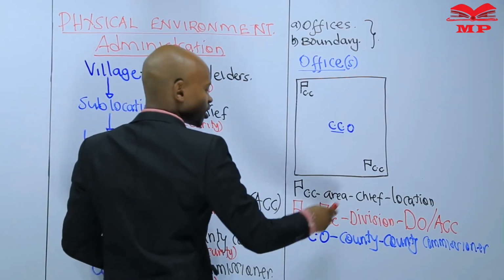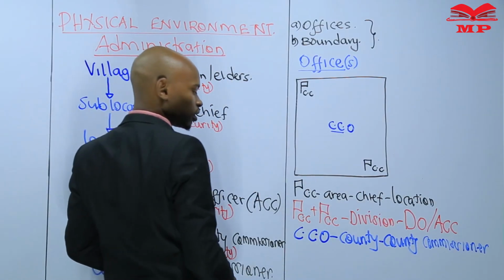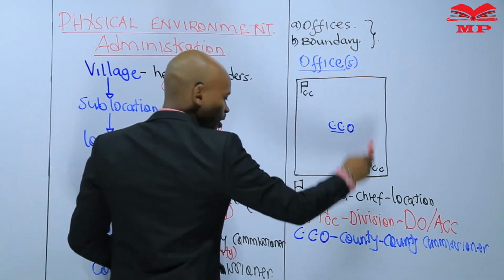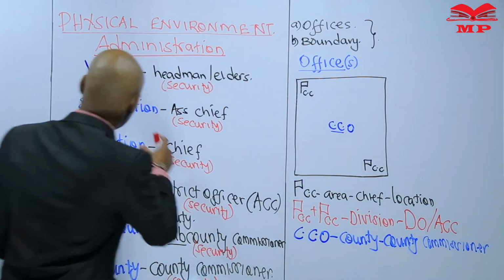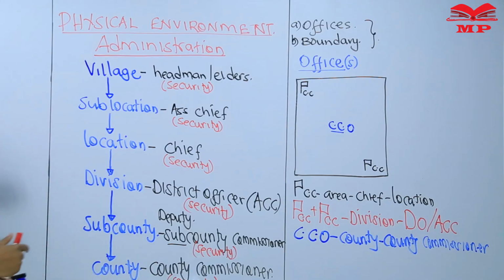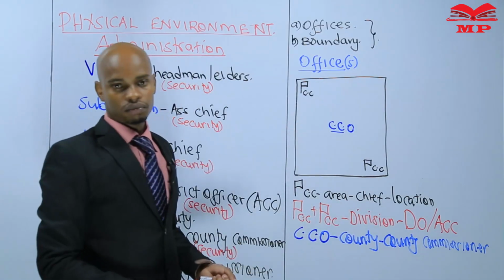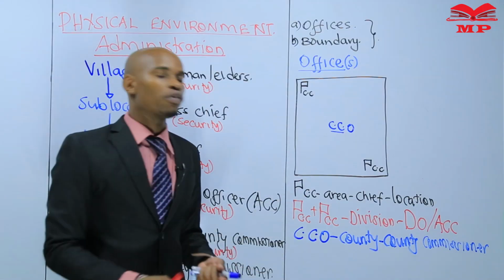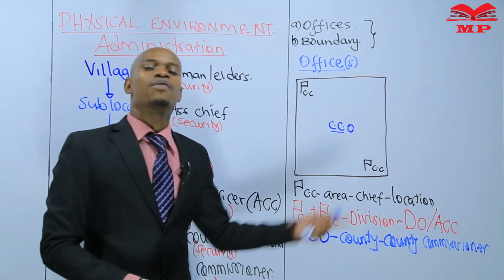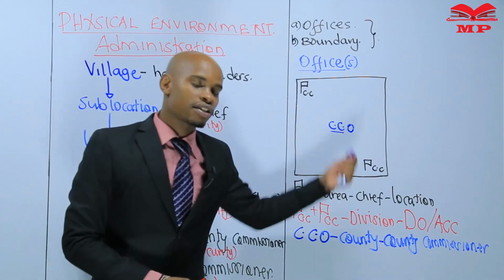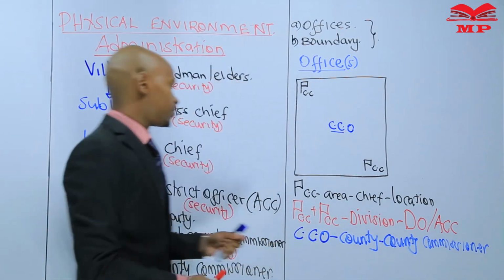A chief camp plus a chief camp, or a chief plus a chief, that's a DO. A chief camp plus a chief camp, that's a division, according to the hierarchy. But if there is more than one office and they are different offices, you go for the highest office in the area.